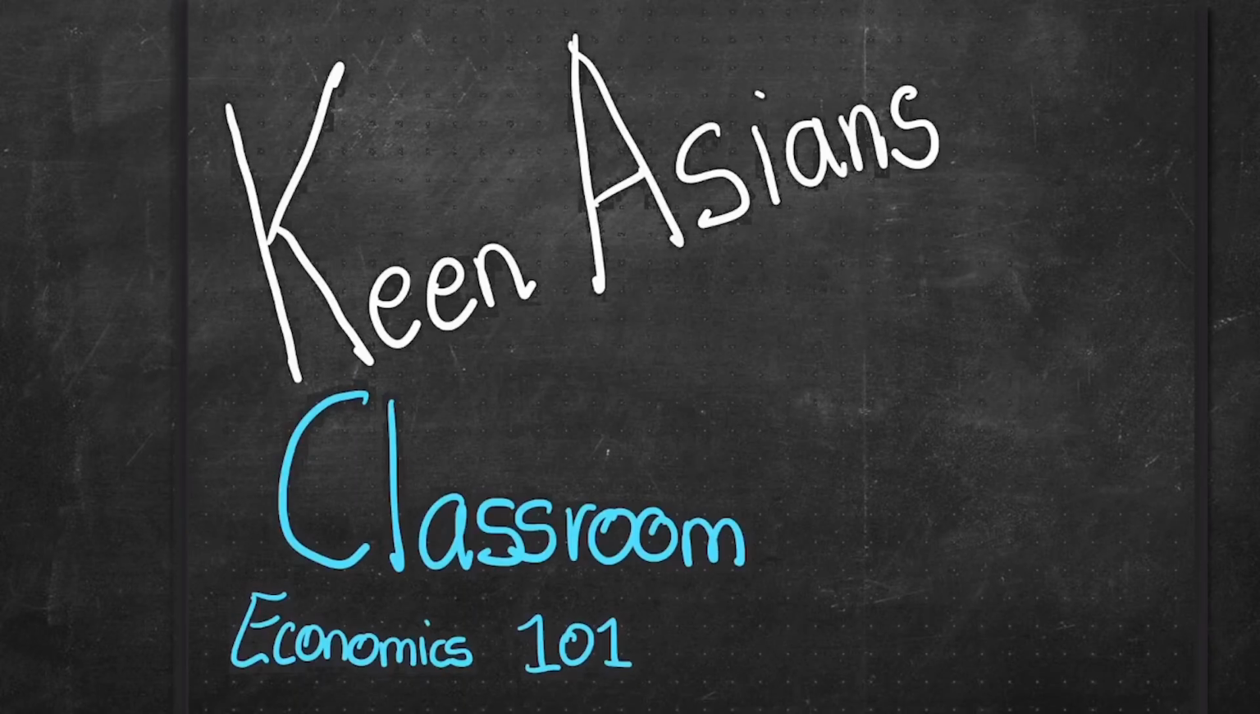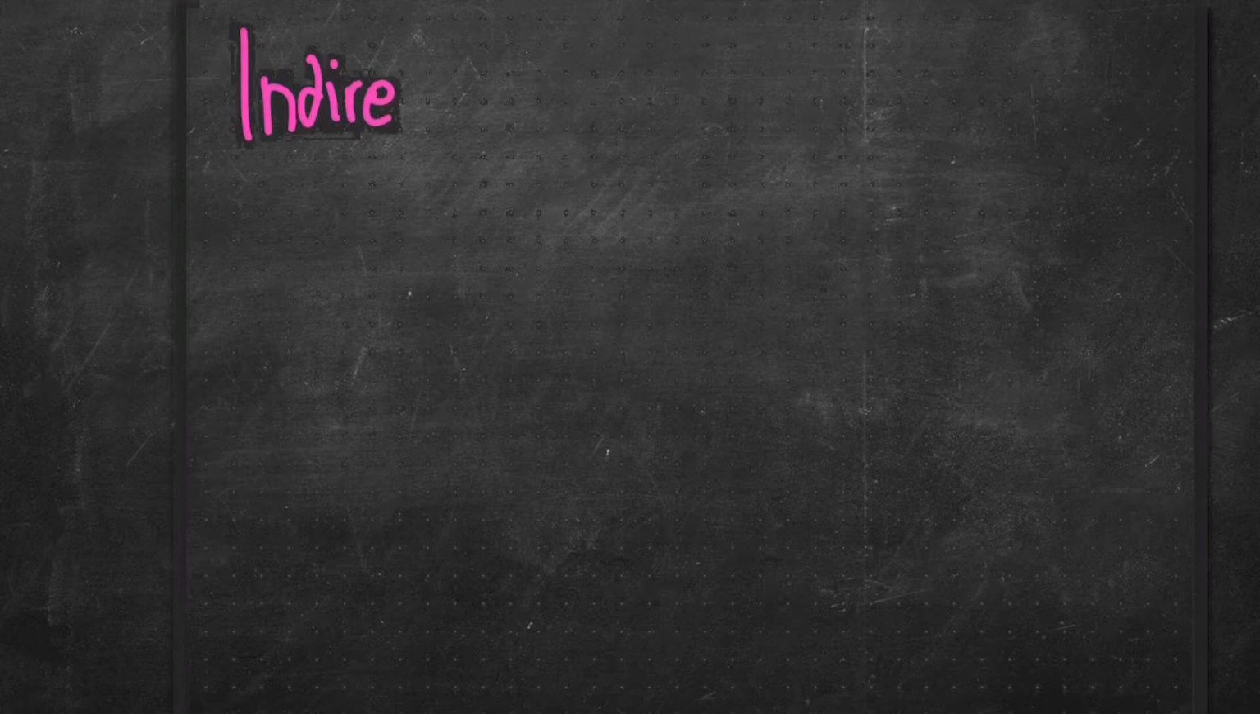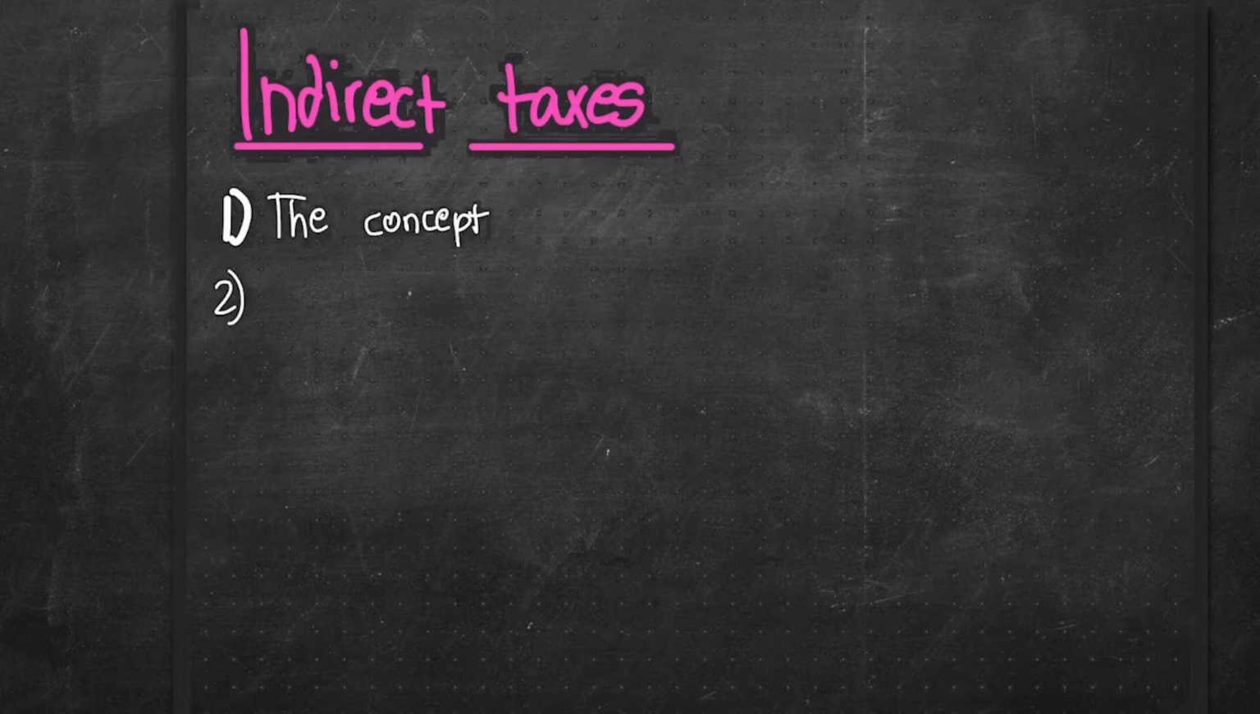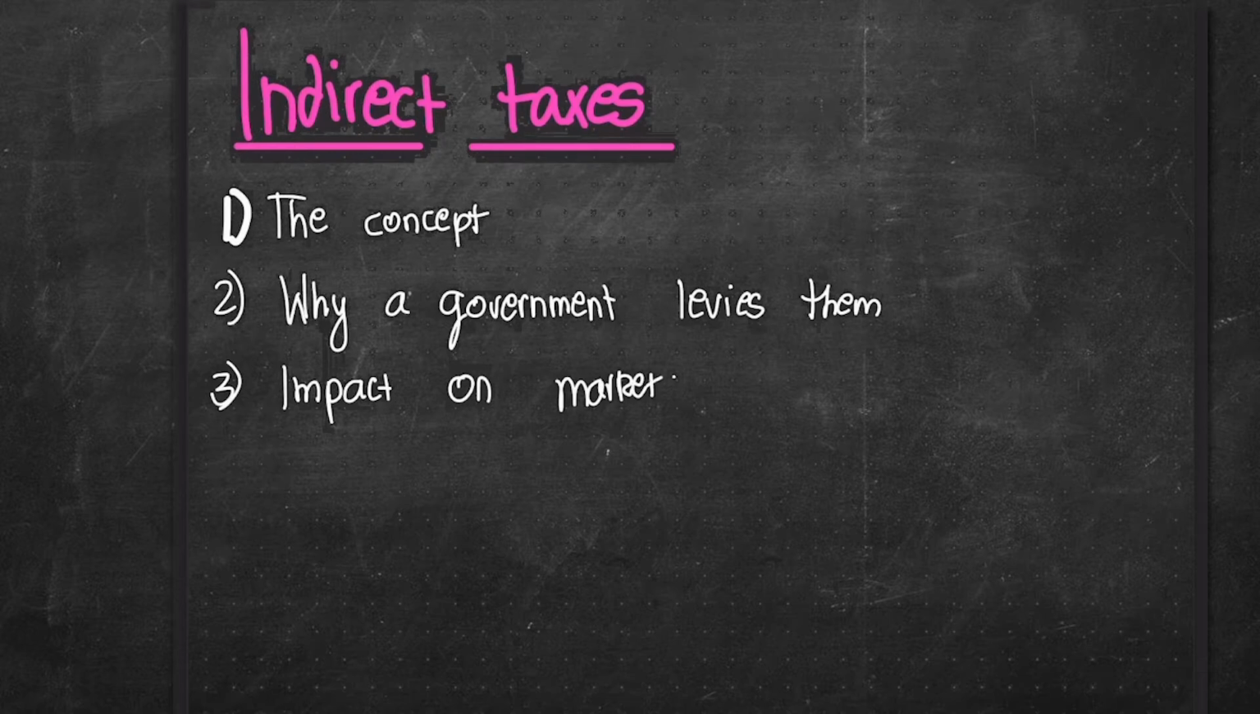I'd like to welcome you all to Economics 101, where we break down fundamental economic concepts and explain them to you. We're going to be talking about quite a taxing topic today, so you guys might want to take notes. Today we're going to talk about indirect taxes and their impact on the market for certain goods. In this video, I'll explain to you the concept of indirect taxes, why a government levies indirect taxes, and the impact of taxes on markets with elastic and inelastic demand.